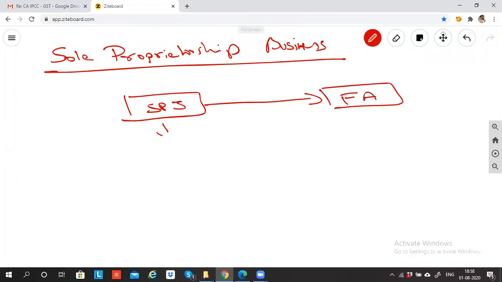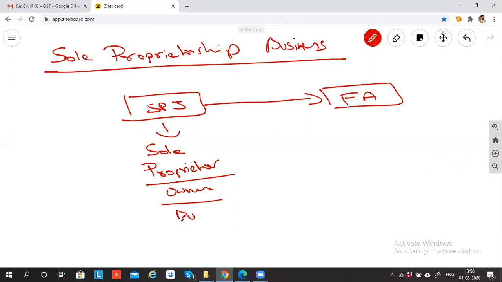So SPJ is called a sole proprietor. Sole means single. Proprietor means owner, businessman. Fortune Academy is called a sole proprietorship business.